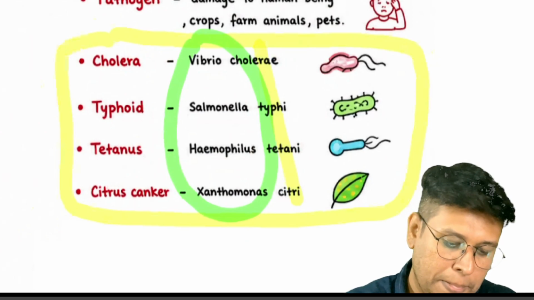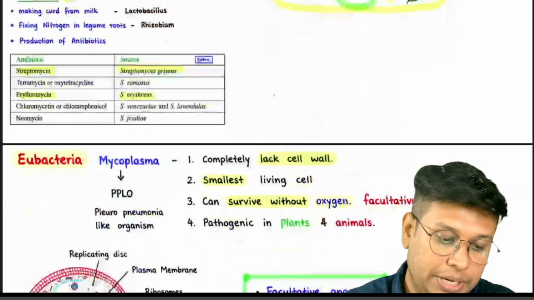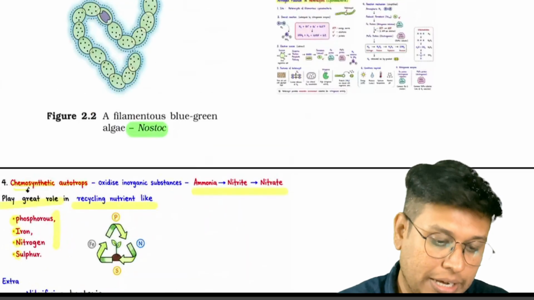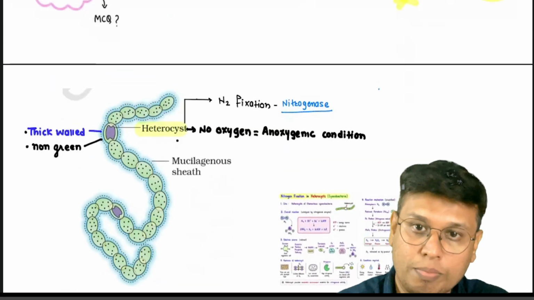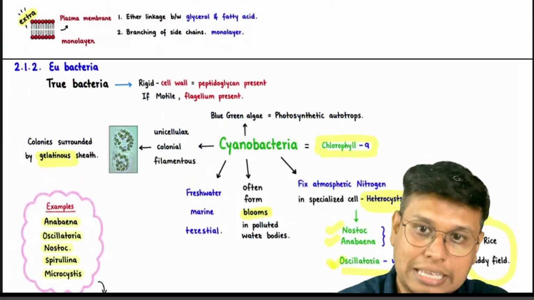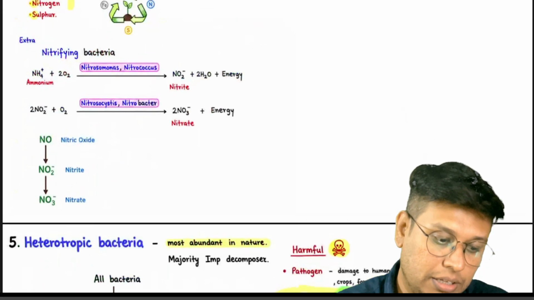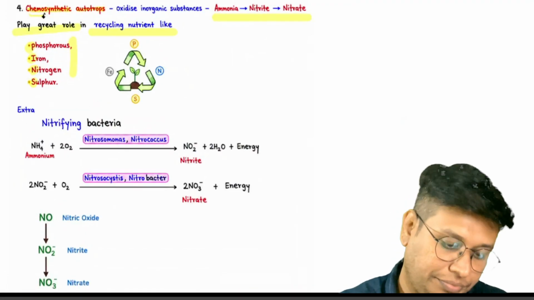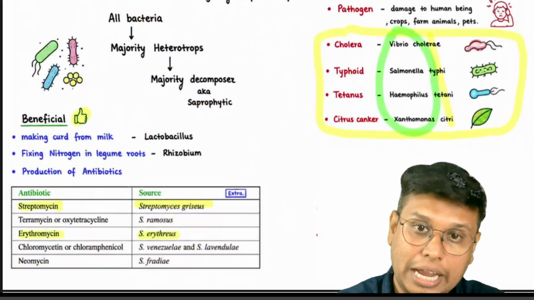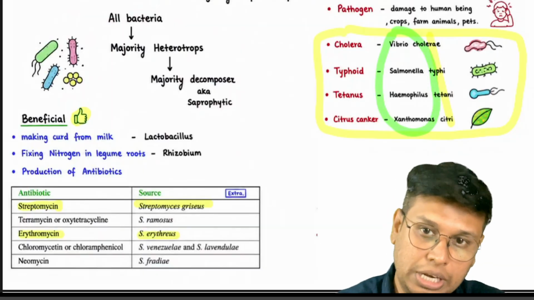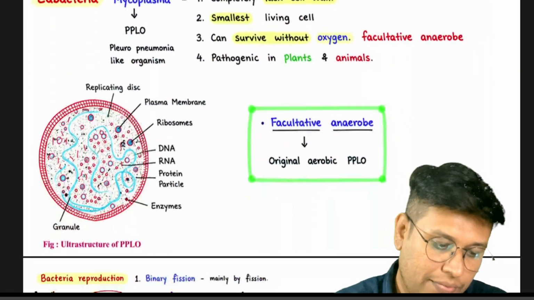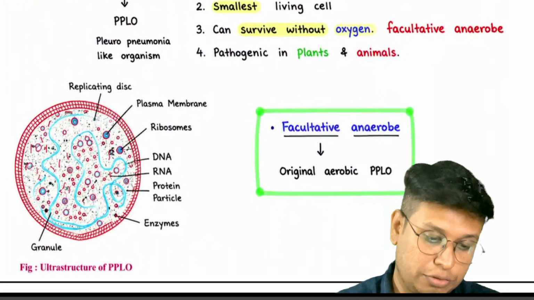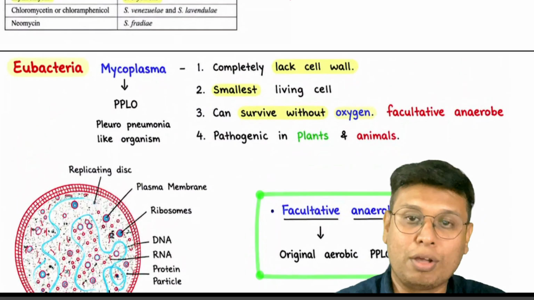Next. So we have completed heterotrophic, we have completed autotrophic bacteria. In autotrophic bacteria, we have completed cyanobacteria. Then after cyanobacteria, we went with the chemotrophic bacteria. Then heterotrophic bacteria, both beneficial and harmful. And finally, the one that is remaining, which is also harmful, is mycoplasma.